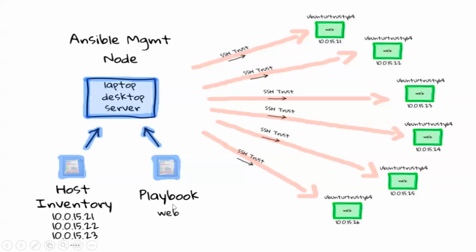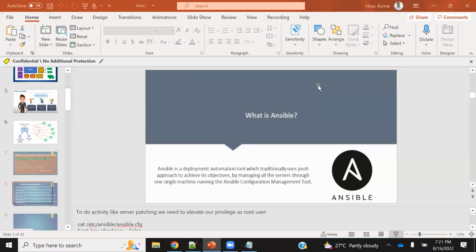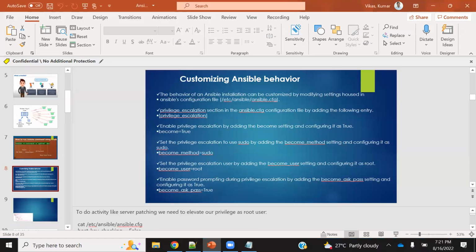And the playbook will contain the set of commands which we are going to write. So this is how my command will look like: ansible -m. -m is for the module, so what module you want to run. So I want to run a command module. And then -a and the actual command which you want to run. So like that, it will run. But we will go step by step. So the first thing is we will do the setup.